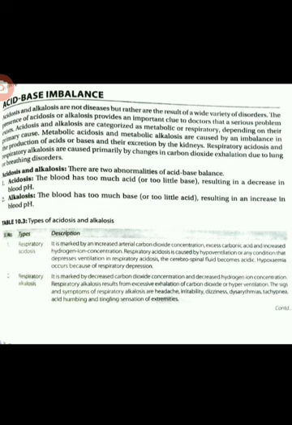Because of this, there is excess carbonic acid and increased hydrogen ion concentration. It is caused by hypoventilation or any condition that depresses ventilation. In respiratory acidosis, the cerebrospinal fluid becomes acidic.